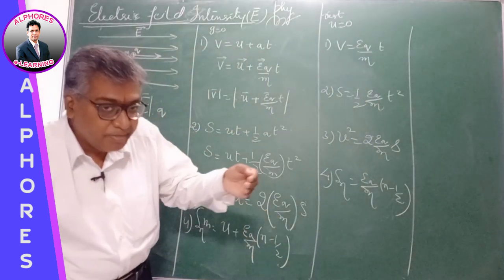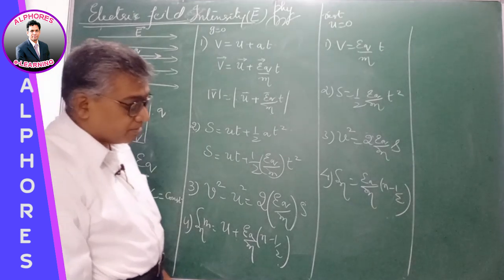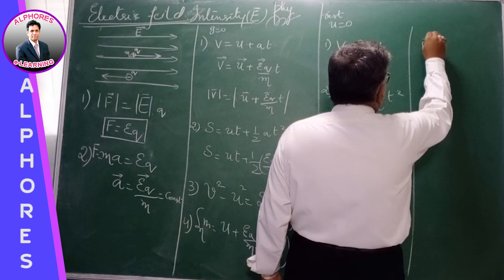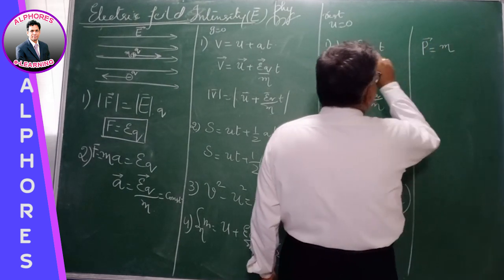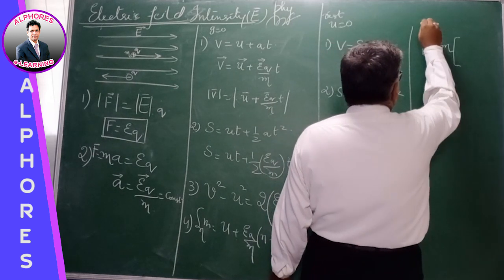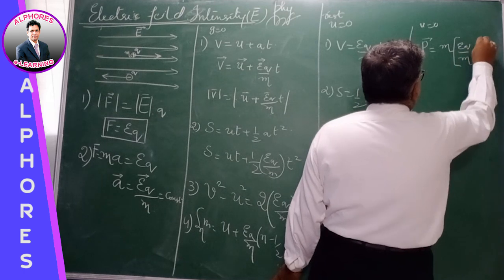Coming to the dynamics part of it, force F is equal to qE, the acceleration is equal to qE by m. Then the momentum gained by the body is mass times velocity, right? Mass into the velocity gained. Let's suppose it is starting from rest, u is equal to 0. So it's qE by m into t.